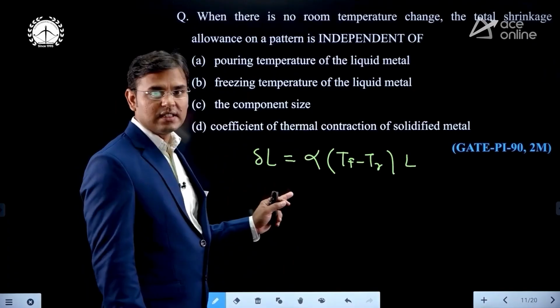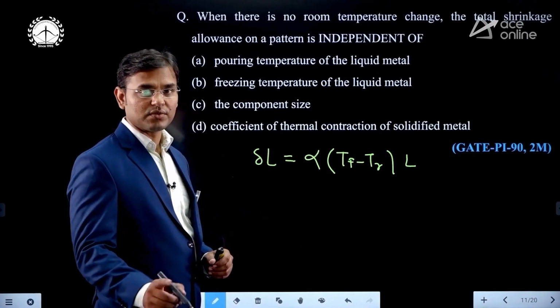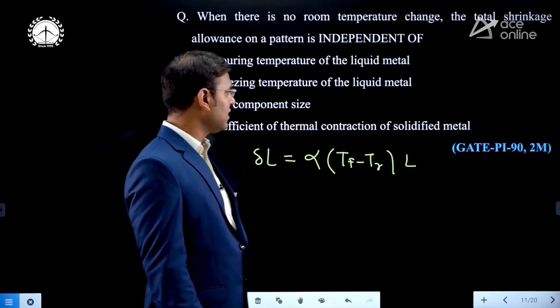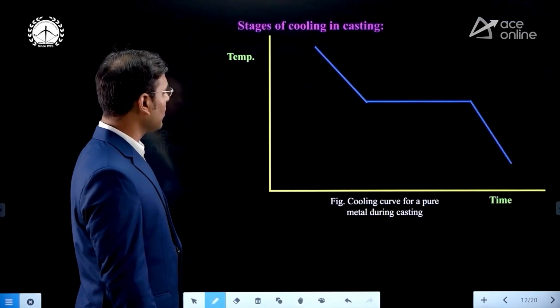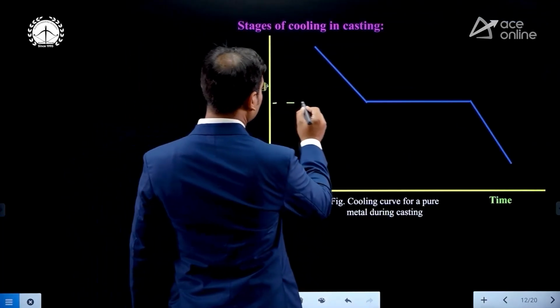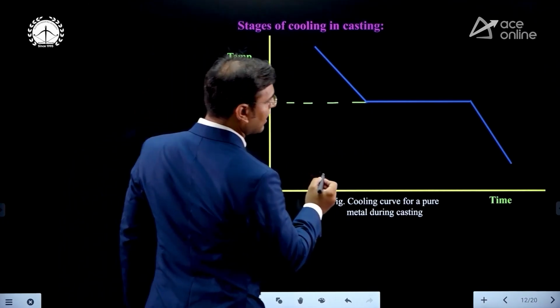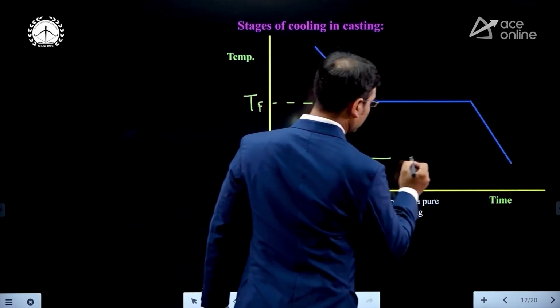Delta L is the change in length, alpha is the coefficient of thermal expansion, TF is freezing temperature, TR is room temperature. In the diagram you can see this is the freezing temperature, TF, and TR is the room temperature.